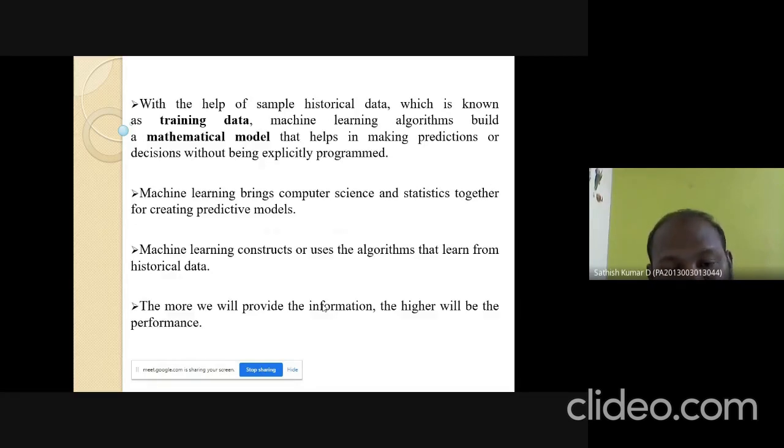Machine learning constructs or uses algorithms that learn from historical data. The more information we provide, the higher the performance will be. If you train the machine with more data, the accuracy will be higher. That is, accuracy can be increased with the help of more data.